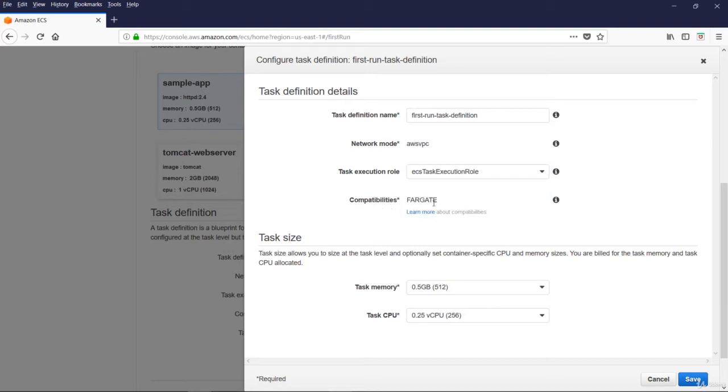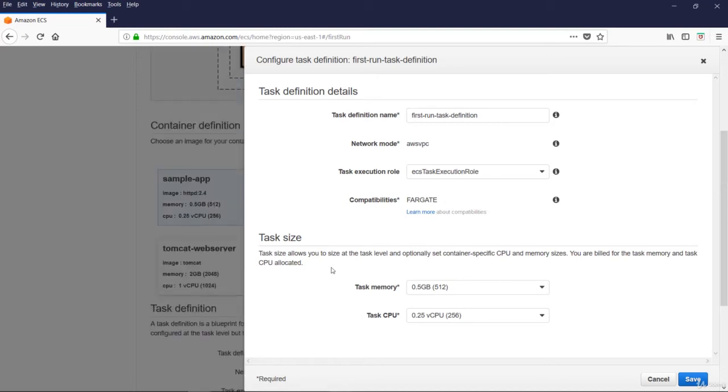Compatibilities. That is launch type. Now in this case it is Fargate. Task size allows you to size the task level and optionally set container specific CPU and memory sizes. You are billed for the task memory and task CPU allocated. Task memory 0.5 GB and task CPU 0.25 vCPU. This is fine for our demo. Let us save.